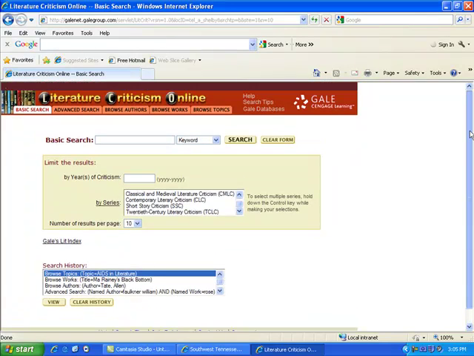I hope that whenever you have to perform any type of research and you need literary criticisms, that you will remember that this resource is available for you to use.